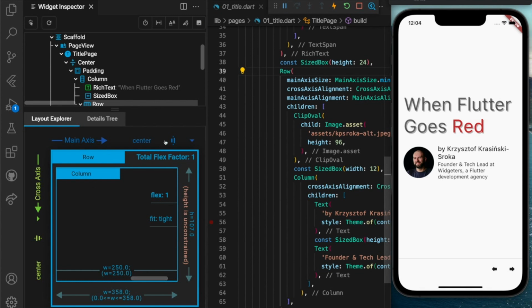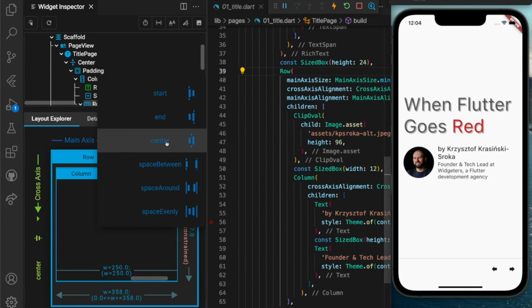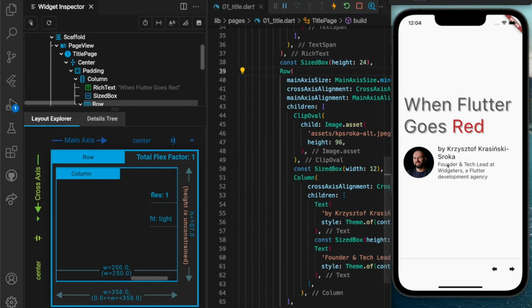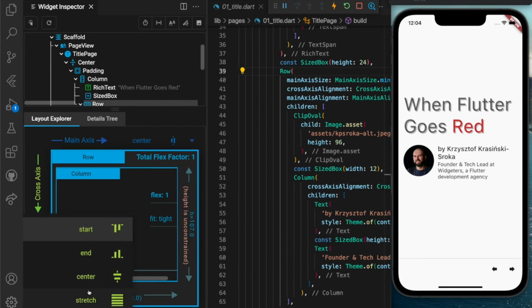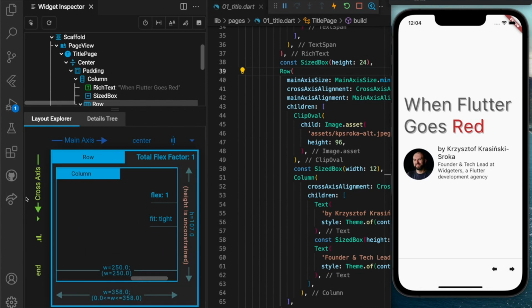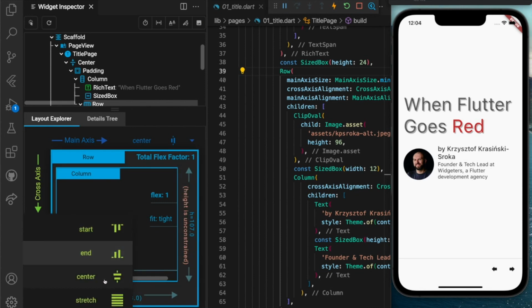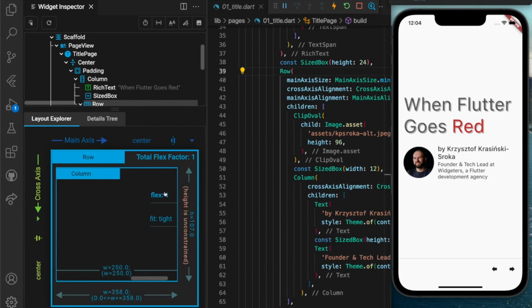You can also manipulate the position. This actually is along the main axis. It's not going to change anything here, but if we do a cross axis, you can see a slight change in the positioning of the avatar. Let's go back to center. So that's one of the functions of the Flutter Inspector. There are a couple of more interesting features.